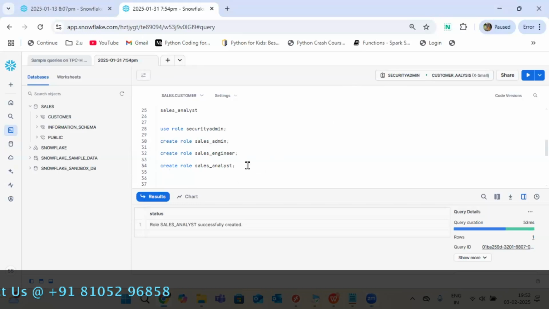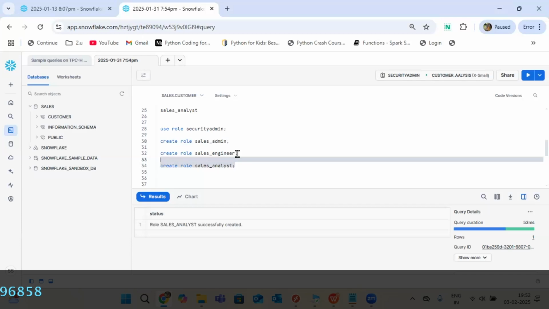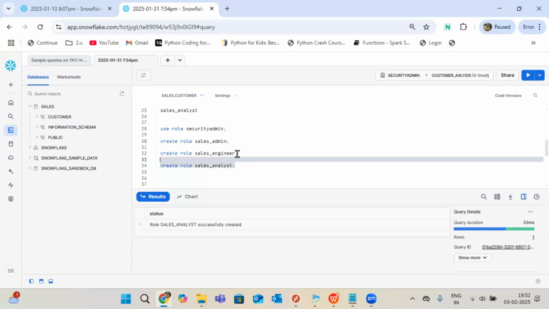To execute the commands, guys, just select it. Okay. Control Enter. You can do the execution. Okay. Control Enter. Shortcut. So, okay, fine. Now our roles are ready.